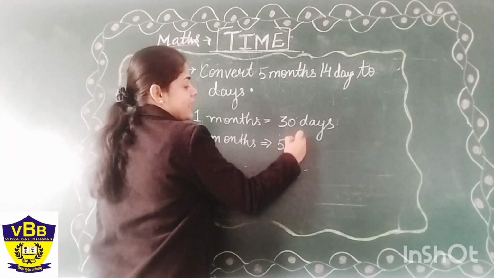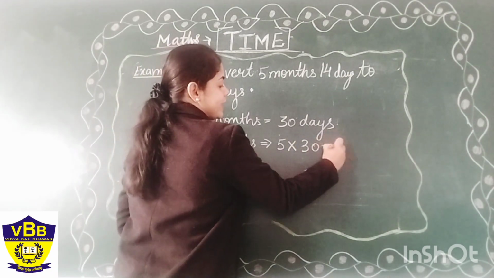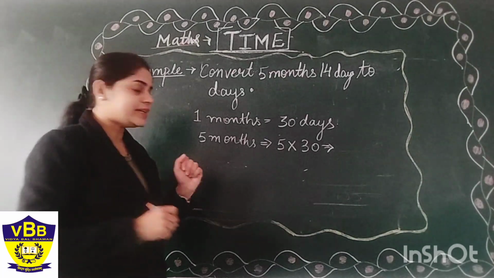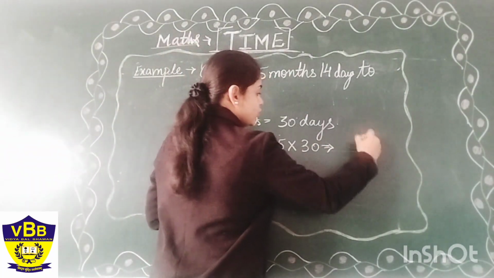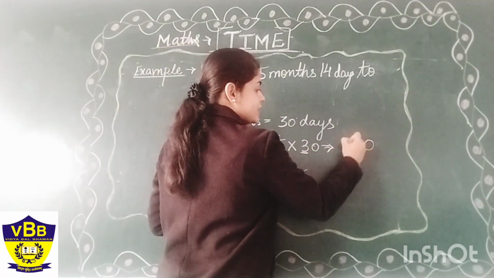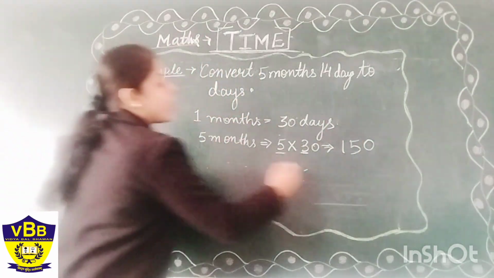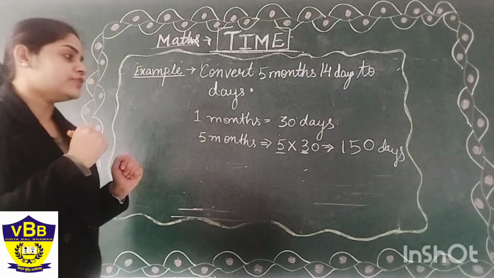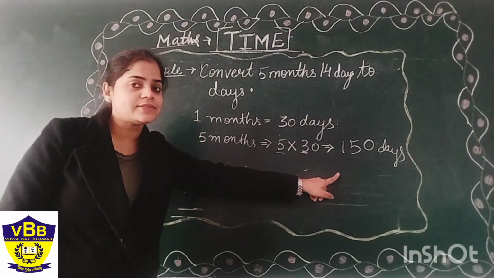It will be 5 into 30. As we have seen how to do the multiplication horizontally, the 0 will be put as it is and 5 will be multiplied with 3. That is 150. So how many days are there in 5 months? There are 150 days. Is this our final answer?